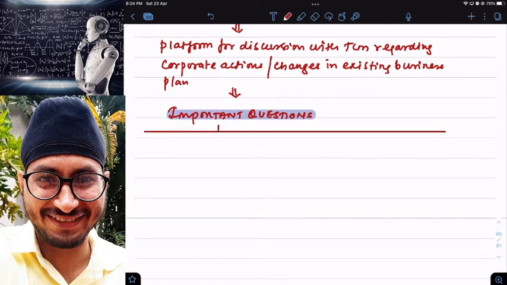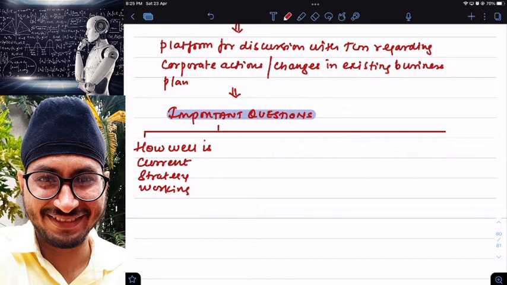Number one, how well is the current strategy working? It means the company has a current strategy, but is it working properly or not? If it is working properly, well and good, no issues. In case the present strategy is not working properly, then some changes might be required in the strategy.